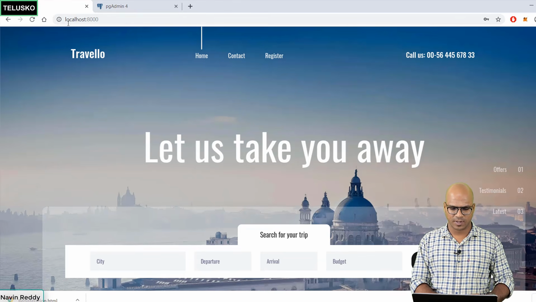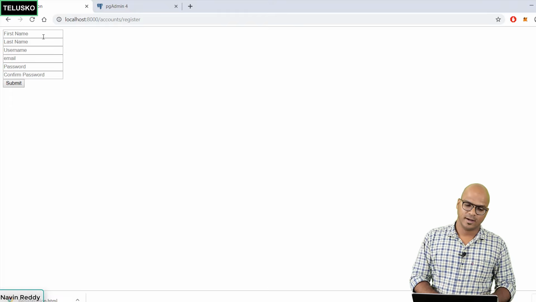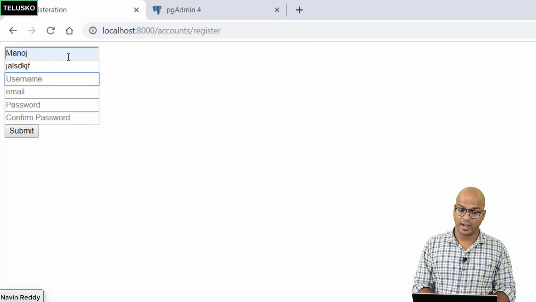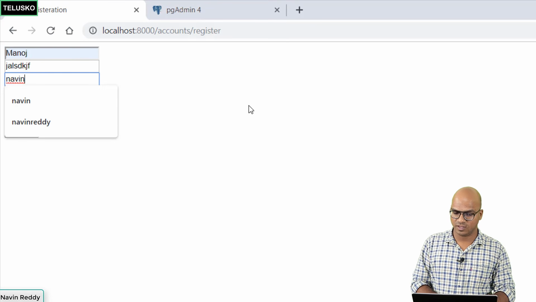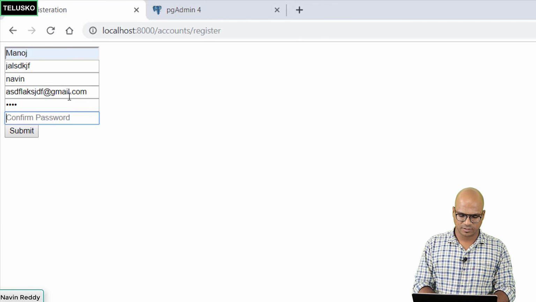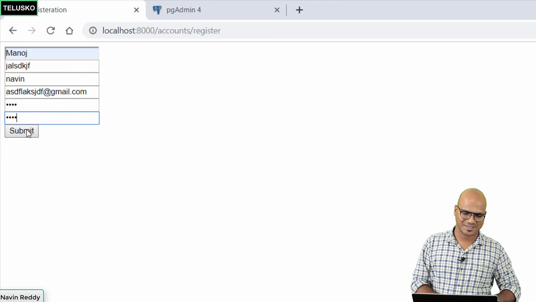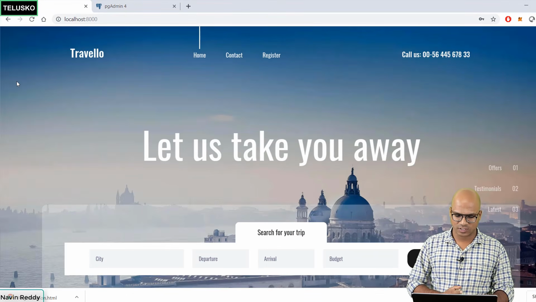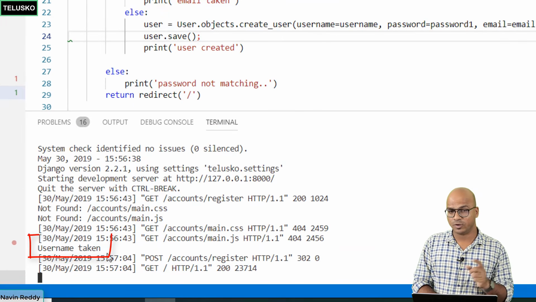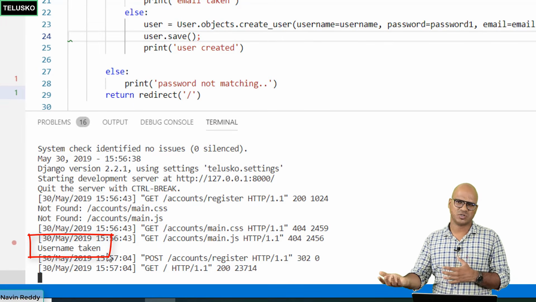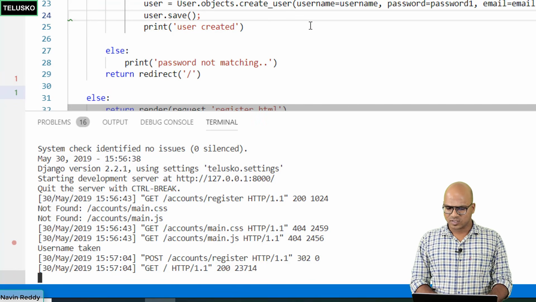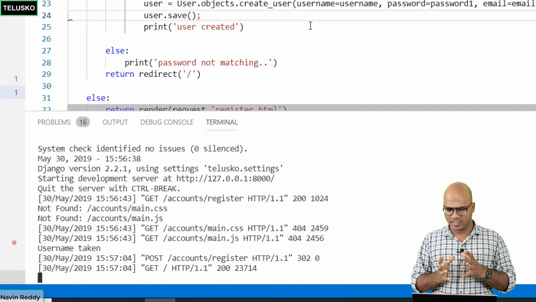Let's go back to my browser, and if I say register, let's go for random values again. So we'll say Manoj, random value, and then I will be using a username which is Naveen, which is already taken, and the password and email ID can be anything. Let's click on submit, and okay, we got the registration page again, but let's verify in the console. You can see it says username taken. You can also try it for the password, and it will print invalid password. Okay, so that's how you handle the validations here.